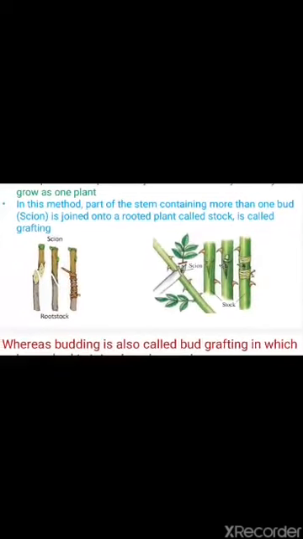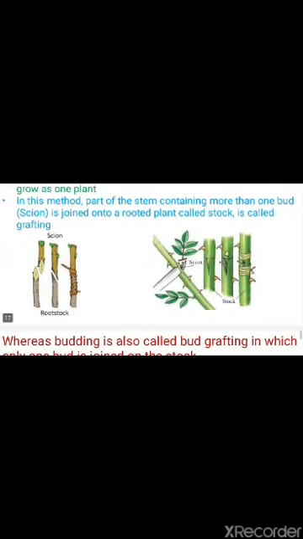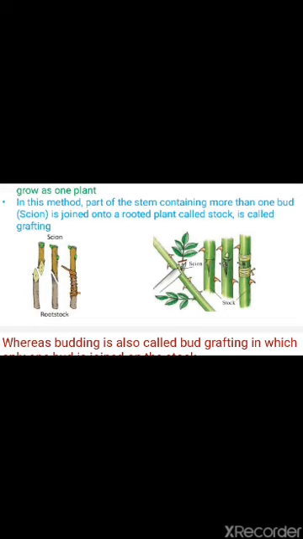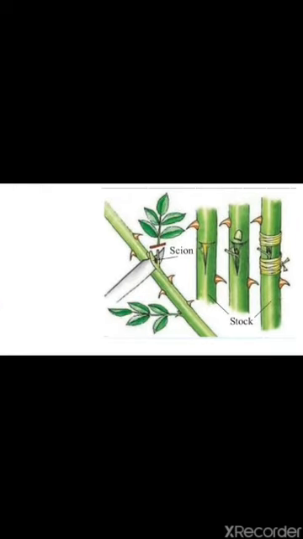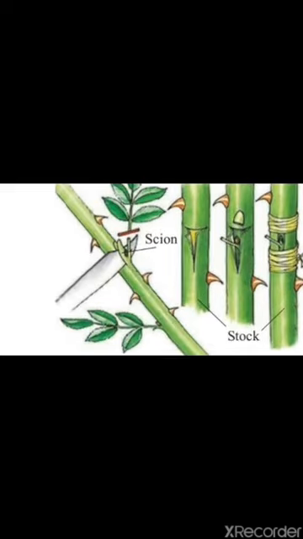In this method, the part of stem containing more than one bud, called the scion, is joined on the rooted plant called the stalk, and this is called grafting. So this is one stem, and it is grafted on the other stem, which is called the stalk.